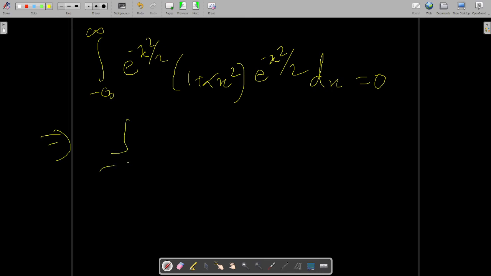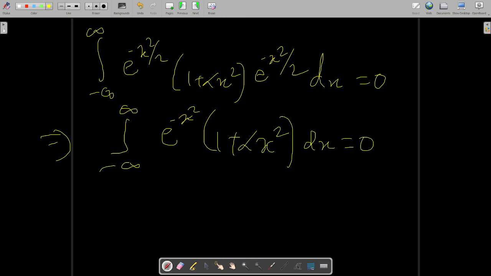So from here it is very clear that the integral from minus infinity to infinity of e to the power minus x square, 1 plus alpha x square, dx is equal to 0. You have simply multiplied these two, and by the laws of indices, powers will be added. Now you will expand the bracket.